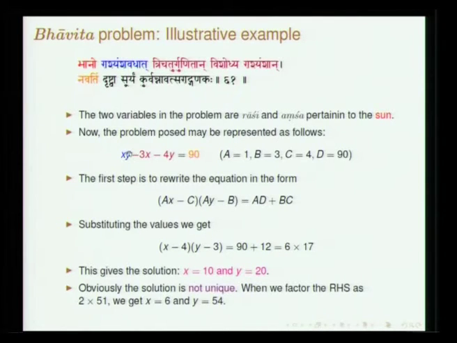Now from this you have to obtain the actual position. That is what he says: suryam kurvan. If one is able to tell what the sun is, then this is the problem, and one can show that x is 10 and y is 20. So this is an example of a bhavita problem.